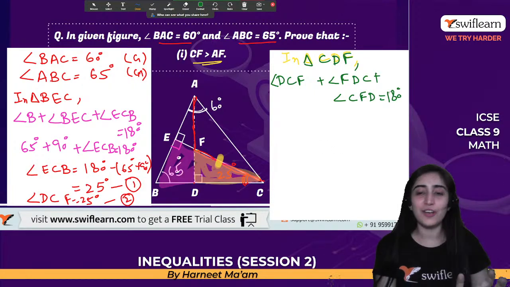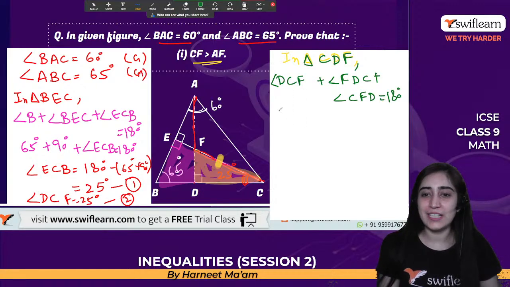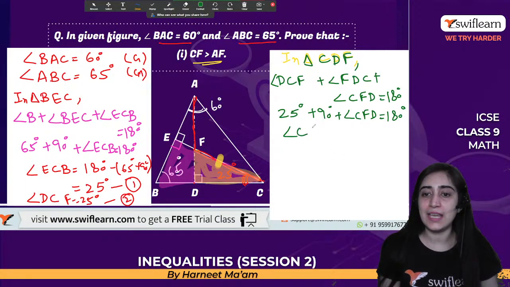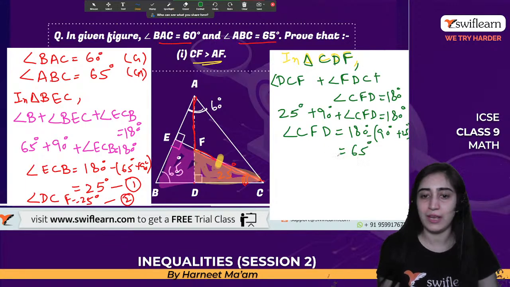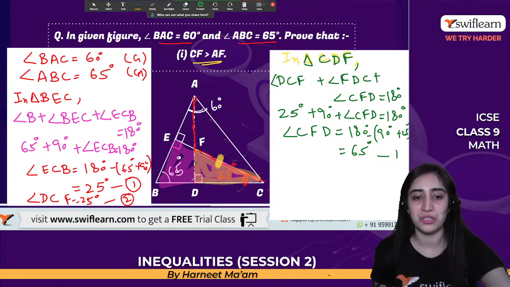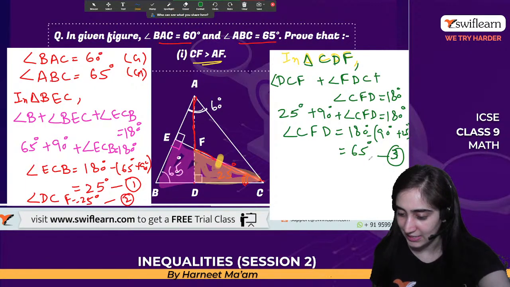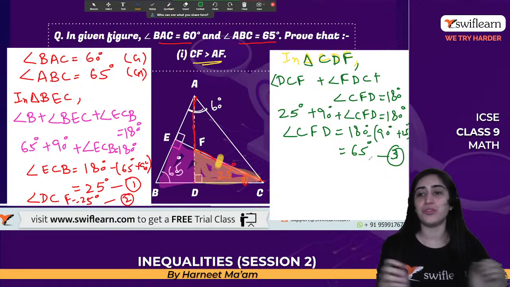Am I right, guys? Hello, Shreyansh. Welcome to Swiflearn. So that gives me 25 degrees plus 90 degrees plus angle CFD is equal to 180 degrees. That gives me angle CFD will be 180 degrees minus (90 degrees plus 25 degrees), which is equal to 65 degrees. So let me mark this equation number. How many equations have we done? Number 2. Let's say equation number 3. Is it done, guys? Yes. So we got equation number 3 now.